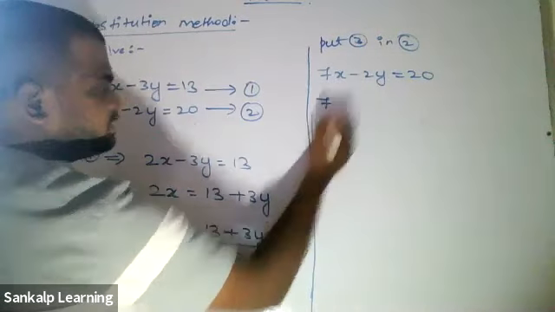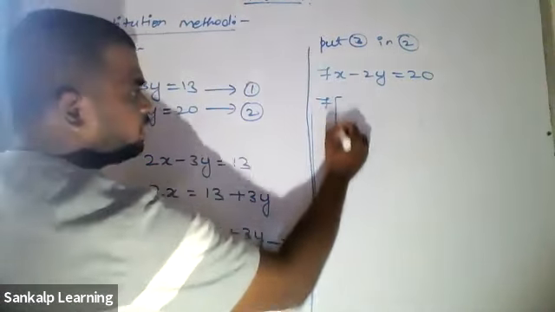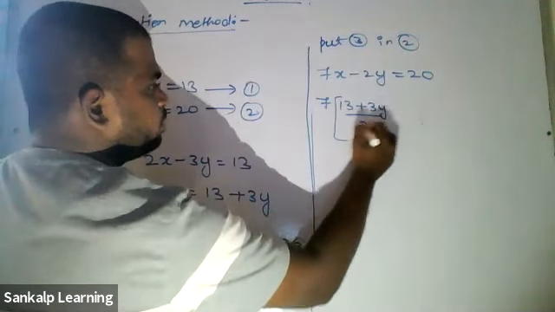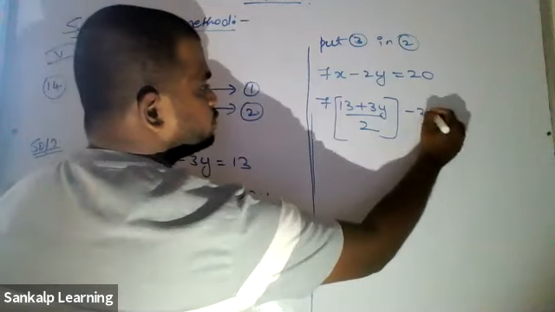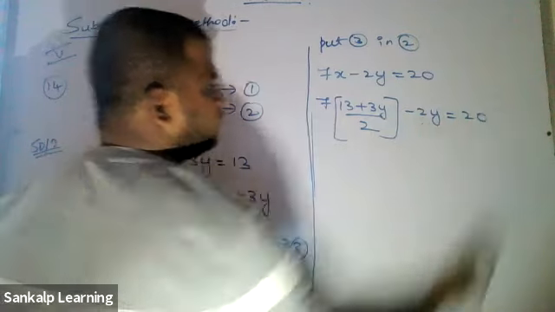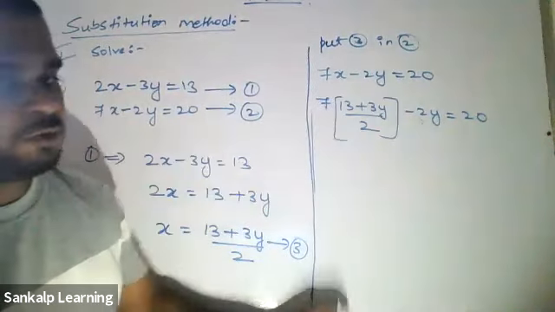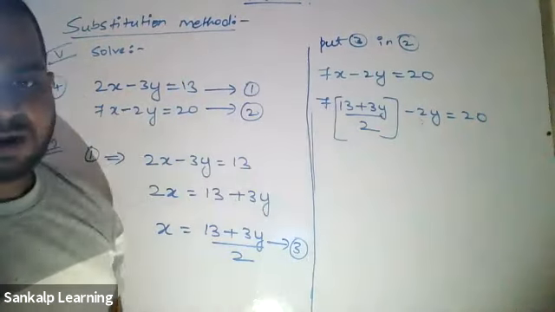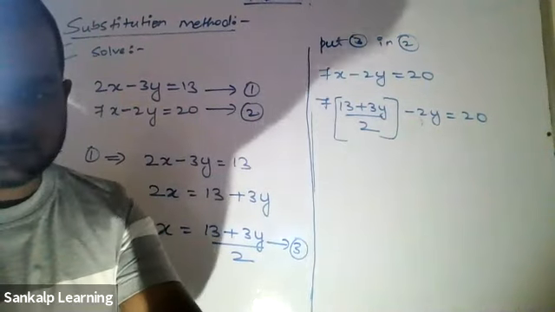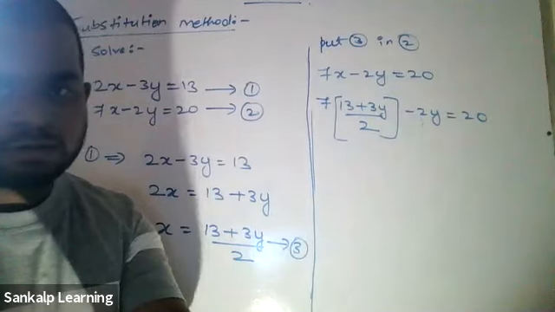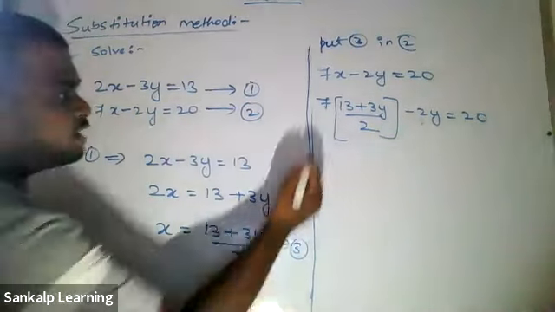7 as it is, and in place of x we write this: 13 plus 3y by 2, minus 2y equal to 20. Now remember, this is the numerator, so I have to multiply only with the numerator. Please do not multiply with the denominator. Someone has put some chat. Let's see. Okay, now, 7 into 13.